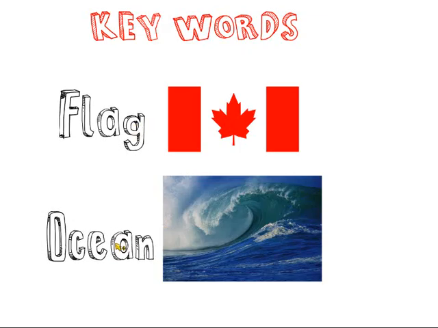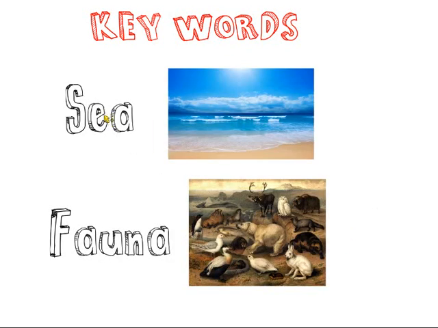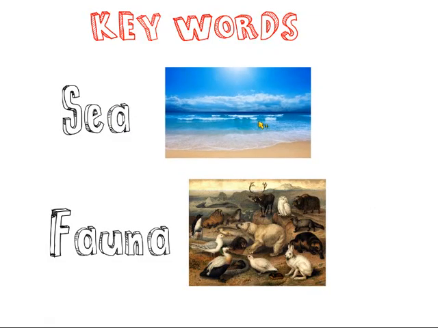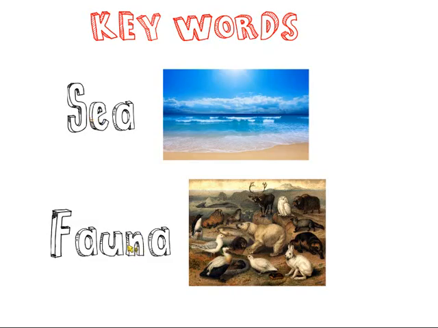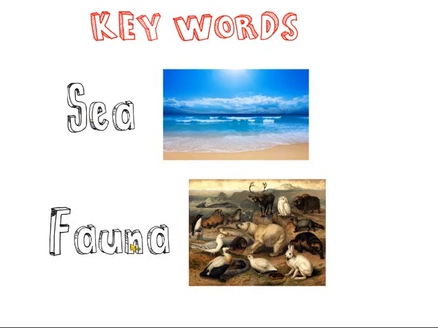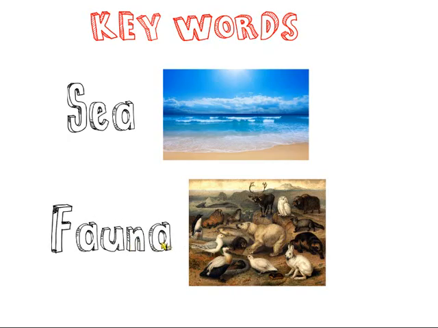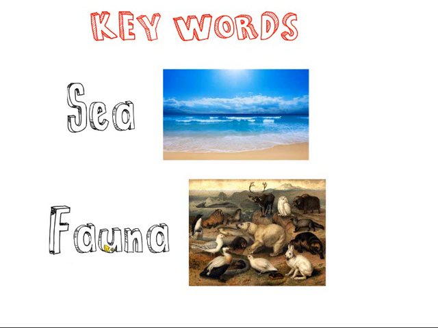And then remember the ocean? The big, big, big body of water, of saline water, with salt in it, yeah. And then we have the sea, a big body of water, but smaller than the oceans, yeah, smaller. Fauna. What is fauna? This word means the animals of one particular place, like the fauna of a country, the fauna of a continent, yeah, the fauna of a city, maybe, yeah, the animals that live in that place.